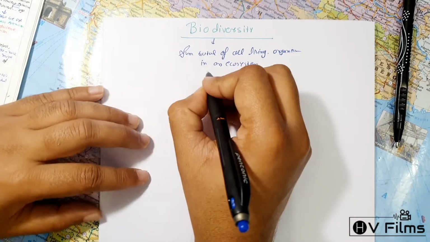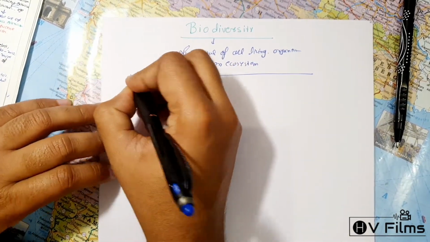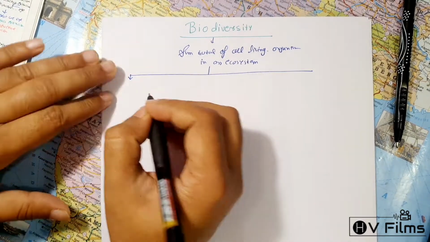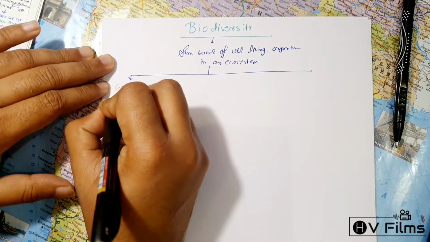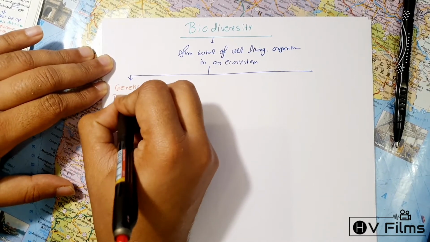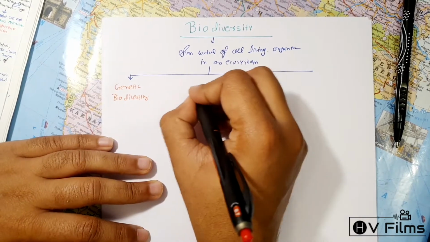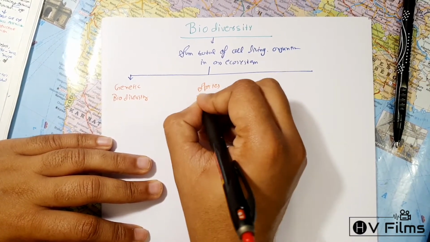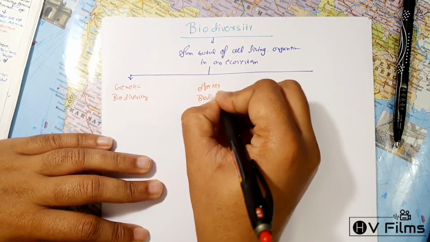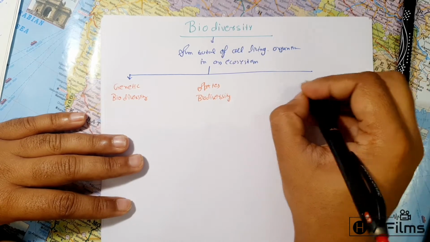Now, biodiversity is classified into three main parts. The first one is genetic diversity, genetic biodiversity. The second is species. And the third is habitat.